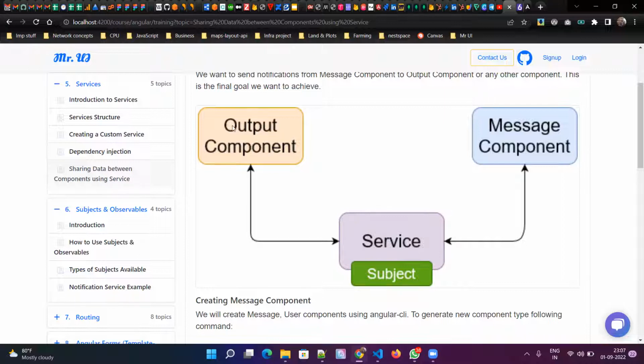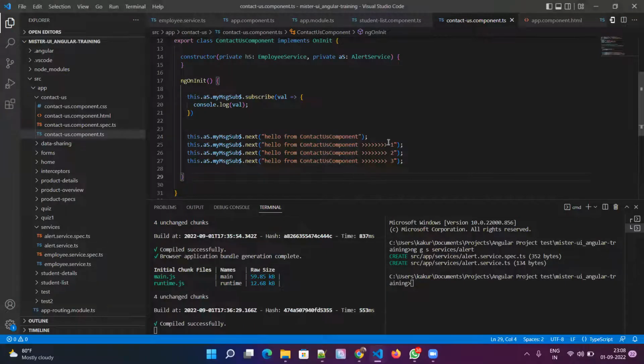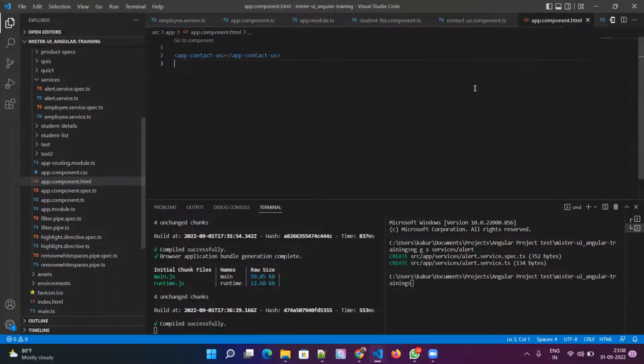Okay, so this is how these two are unrelated. The app component and contact us component are not related basically, but we are able to communicate data between these two. You can say that we are using the contact us component inside the app component, so then app component will become parent and this will become a child.